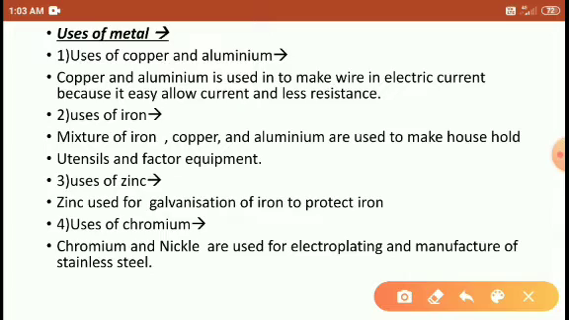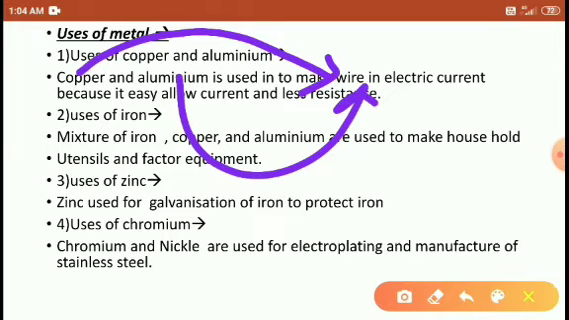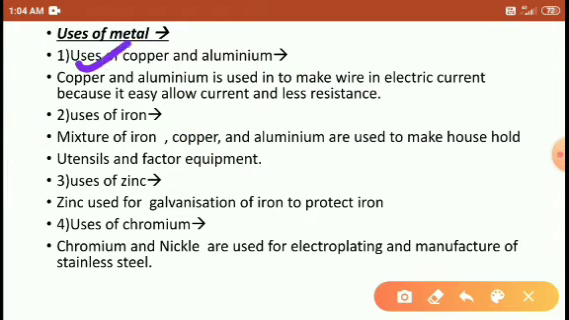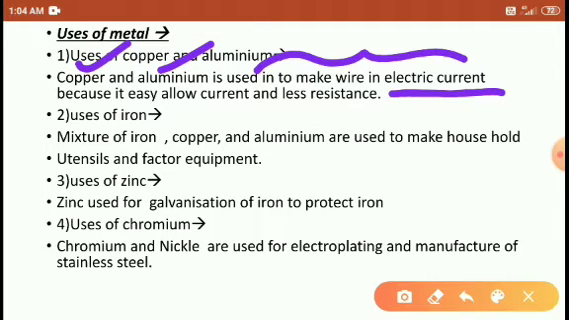So first is the use of copper and aluminum. Copper and aluminum are used to make wire, copper wire. I think you have seen in your house that copper wire is present and aluminum wire is also present. So both copper and aluminum are used to make electrical wires. Students, why are they used to make electrical wire? Because they easily allow electric current and have less resistance.